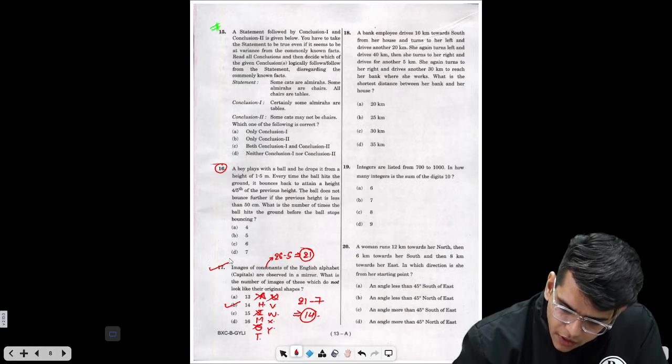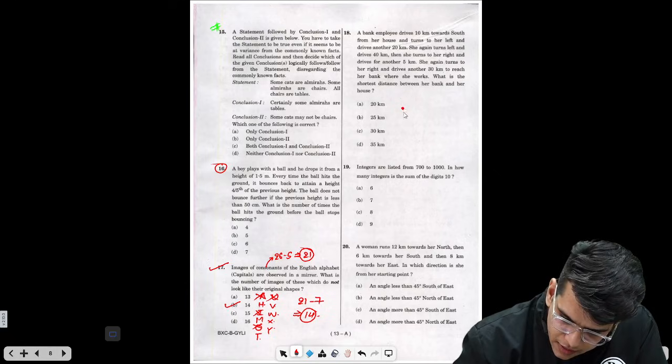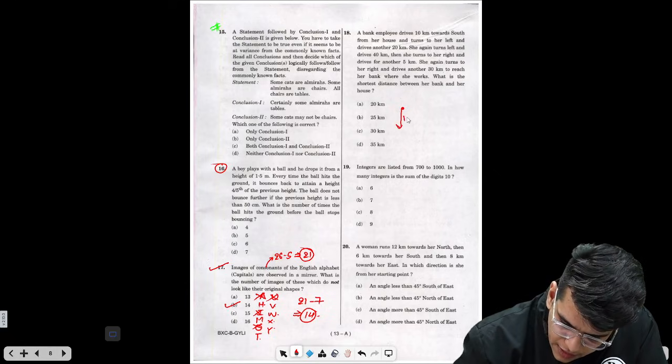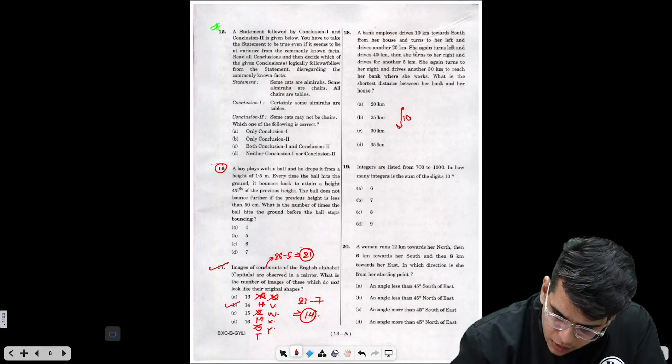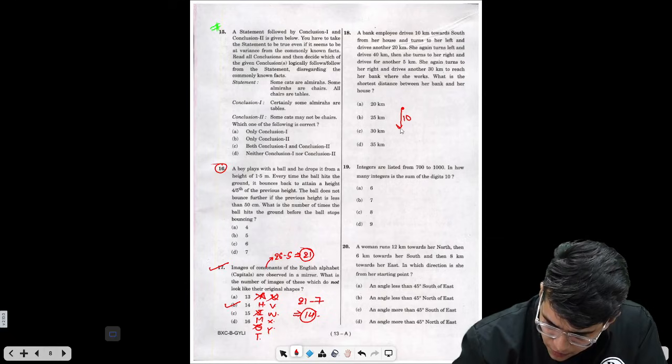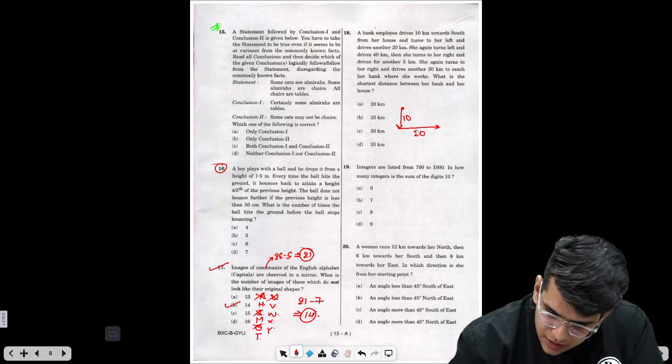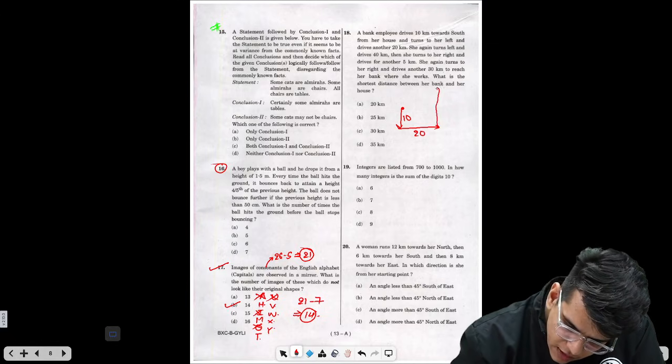A bank employee drives 10 kilometers south. So this is south, 10 kilometers south from her house, and turns to her left and drives another 20. So this is left now. So this is left 20. Again, she turns left and drives 40. Okay, she drives 40.